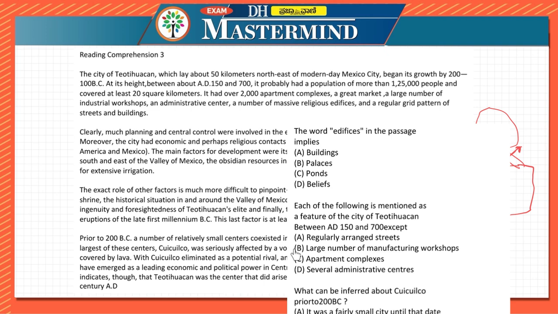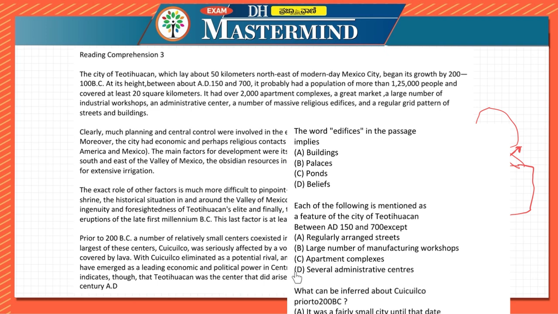So you can see that B and D are closely related, but we can go with D, because here they are mentioning workshops again. Here also they are mentioning workshops, but as industrial. That means it should be related to manufacturing itself. But for administrative centers, the number is different over here. So we can say that D is the answer.